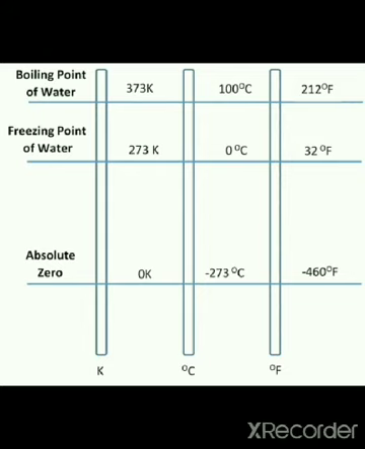Consider the boiling point of water, which is equal to 100 degrees Celsius. How can you convert this temperature in degrees Celsius to Kelvin? By adding 273. So 100 plus 273 gives you 373 Kelvin. Now consider the freezing point of water, which is equal to 0 degrees Celsius. How can you convert this temperature given in degrees Celsius to degree Fahrenheit? For that you can use the relationship 9 by 5 into degree Celsius plus 32. So here it will be equal to 9 by 5 into 0 plus 32. So that gives you the temperature as 32 degree Fahrenheit.